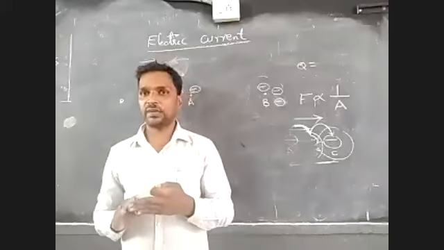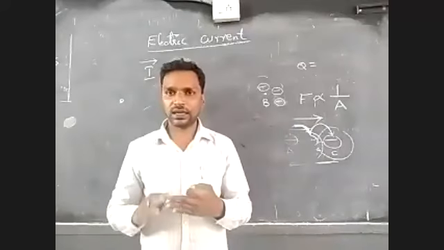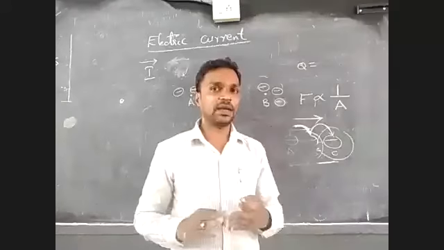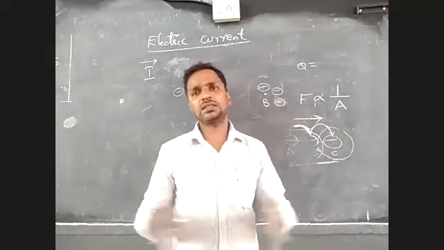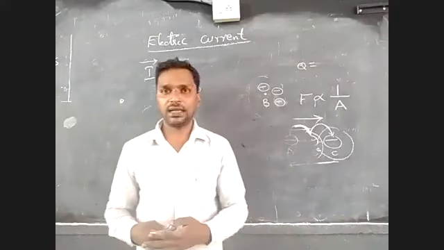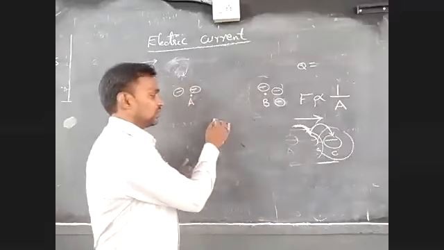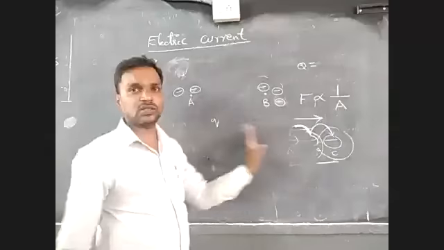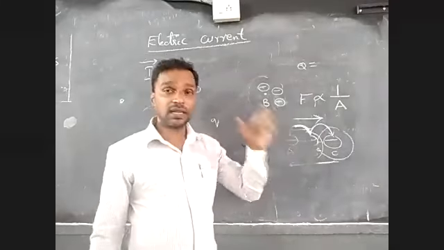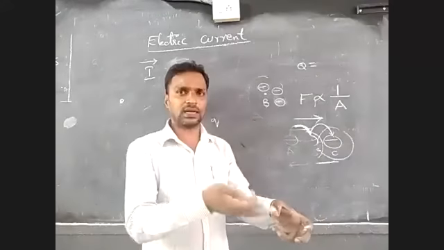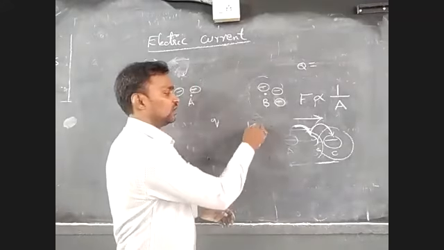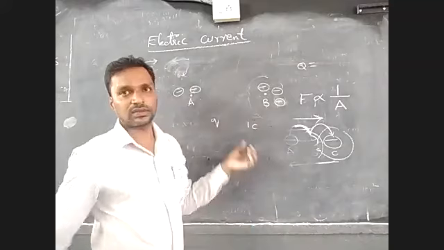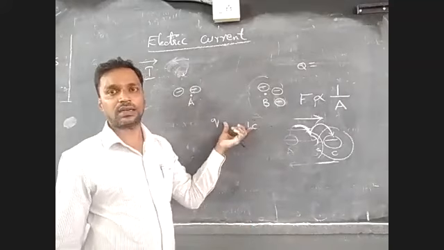Charge is denoted by Q. Electric current is denoted by I, and N is the number of electrons. And here one thing I want: how much charge Q. That means how many electrons we have to send through a conductor so that we will get 1 coulomb of charge. How many electrons combined give 1 coulomb of charge? That we have to remember.